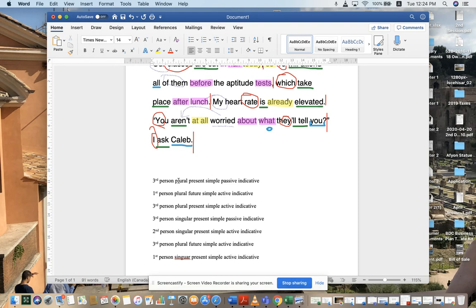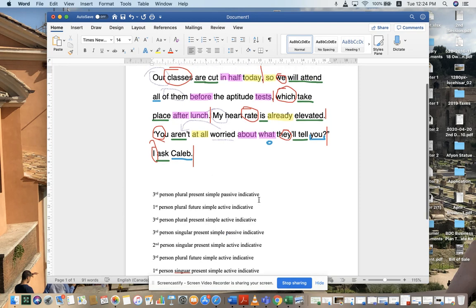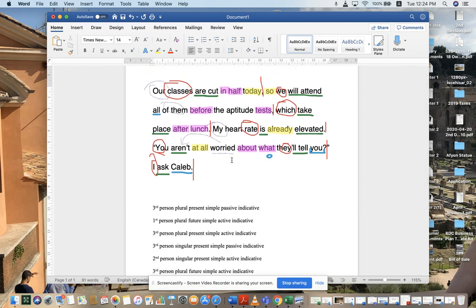This is a lot of verbs, as we've seen, tons of different ideas, but keep in mind relative pronouns, result clauses with the so here, and the passive and active verbs.